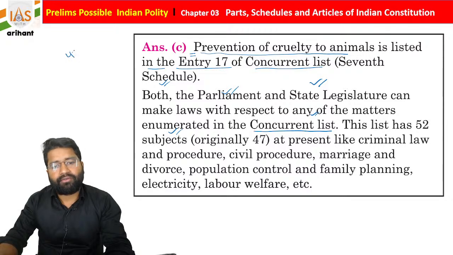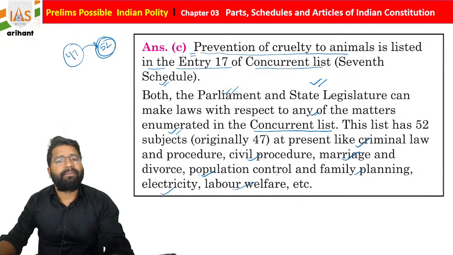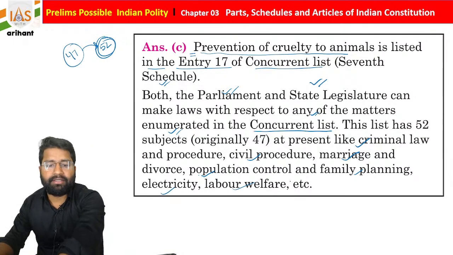Initially, students, there were 47 subjects, but now after some amendments the number has increased to 52. Okay, so there are some examples like criminal law and procedure, civil procedure, marriage and divorce, population control, family planning. These will be part of this. Electricity, labor law, these will be part of the concurrent list, students.